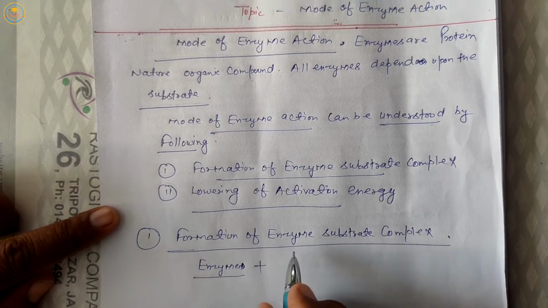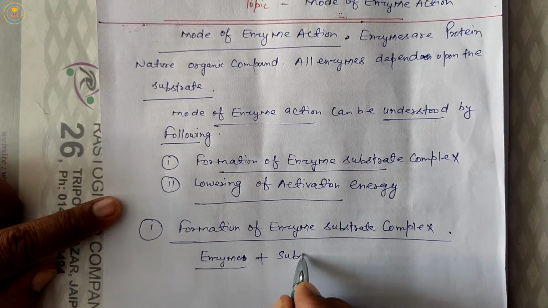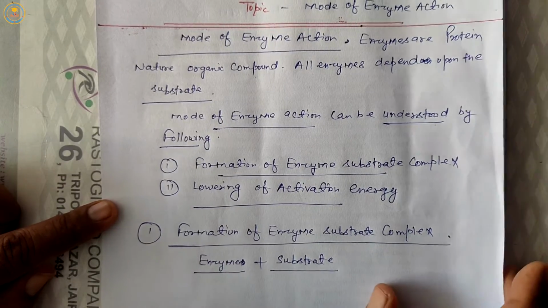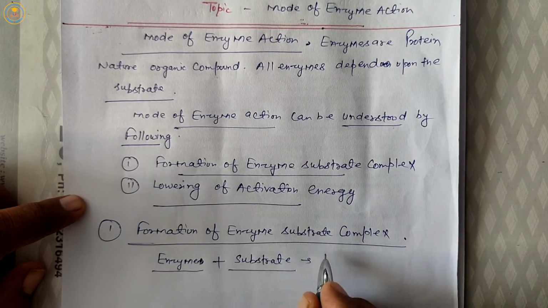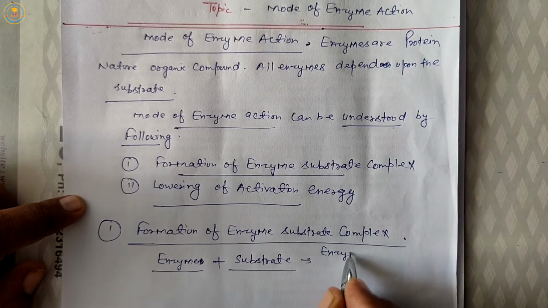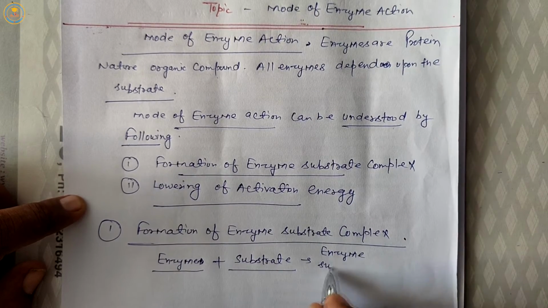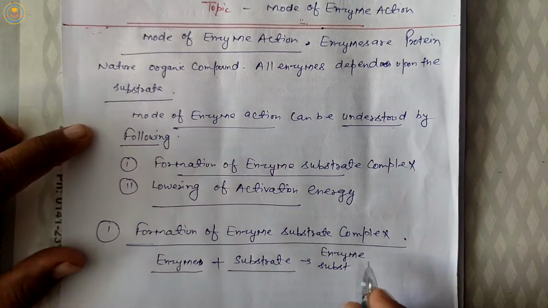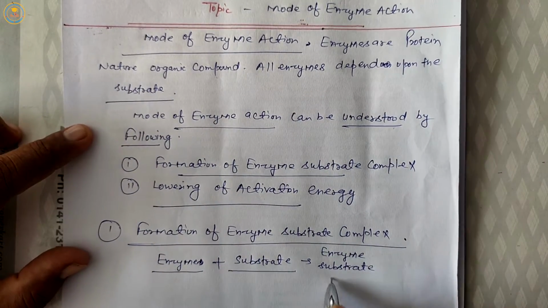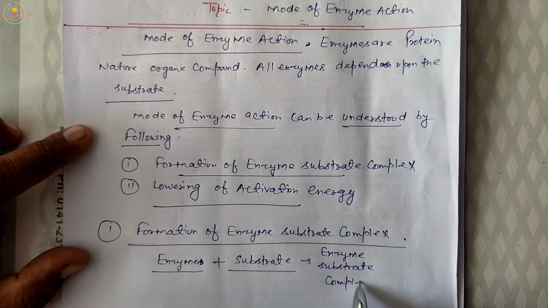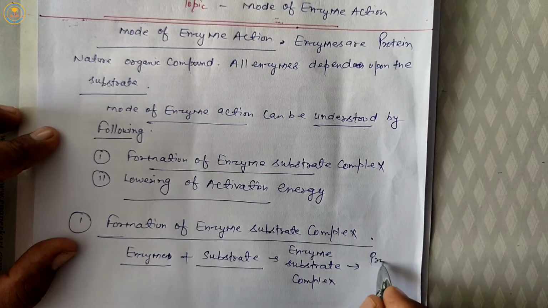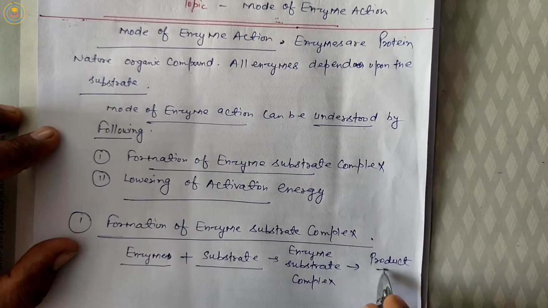It is called the active site. On the active site, the substrate attaches and forms the enzyme substrate complex. Finally, substrate converts to product and releases the enzyme.